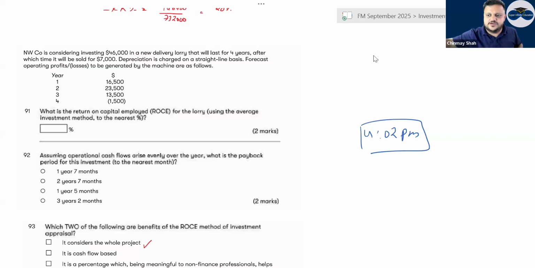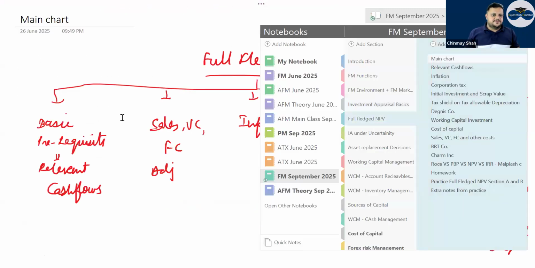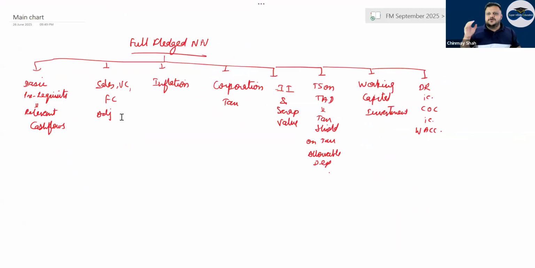Just quickly join it. We'll start now. Okay. Now let's go to the full-fledged NPV part, right? You have the basic part, the prerequisites that you need to know. Now in this, I'll also quickly tell you what questions to solve, okay?